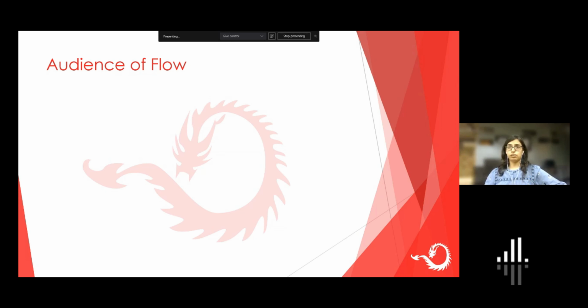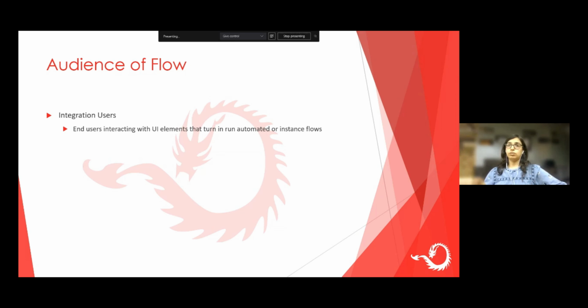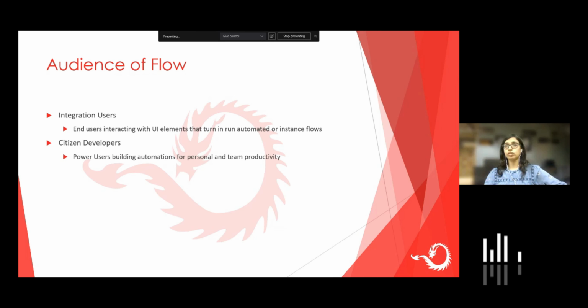So who is the audience for this product? Any integration users, who are working on integrating applications or integrating the UI elements with the backend data, can develop flows and use those flows. Then citizen developers: as I said, it is a no-code solution, so it's very good for citizen developers to spin up automations for their personal or team productivity. You can also develop Power Automate flows for your personal use as well.